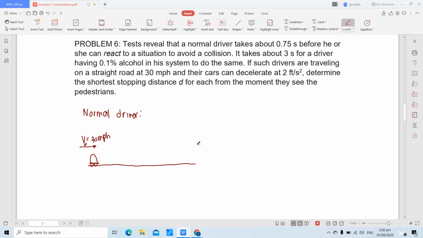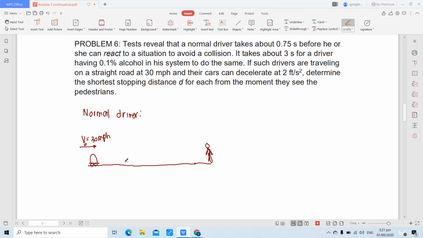Ngayon, assume natin nandito yung pedestrian. So, para walang collision na mangyayari with respect sa vehicle natin tsaka yung pedestrian, the moment na nakita niya mismo daw, ang sabi, it takes 0.75 seconds para makapag-react. Ibig sabihin, sa point na to, hindi pa na-i-apply yung brakes natin.